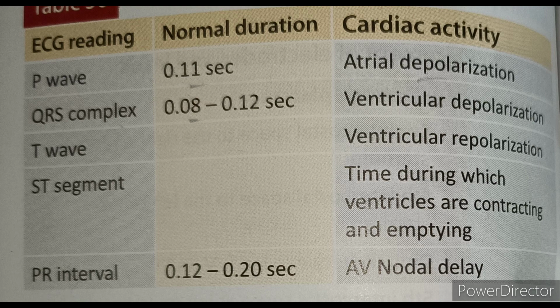Then coming to the QRS complex, the normal duration is 0.08 to 0.12 seconds. And the QRS complex indicates ventricular depolarization. Ventricular depolarization is nothing but contraction of the ventricles. Then T wave. T wave is nothing but ventricular repolarization. Repolarization is opposite to depolarization. So here ventricular repolarization is the crucial stage in the electrocardiography.